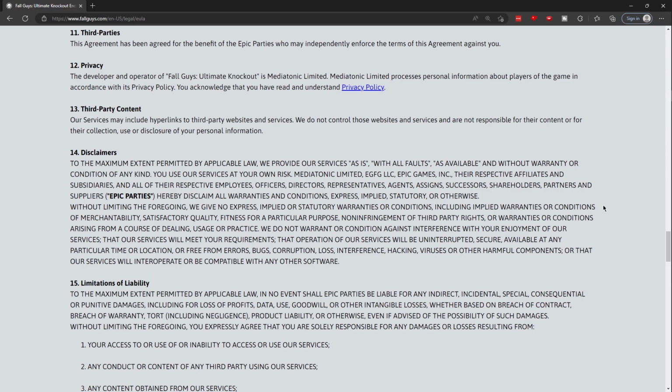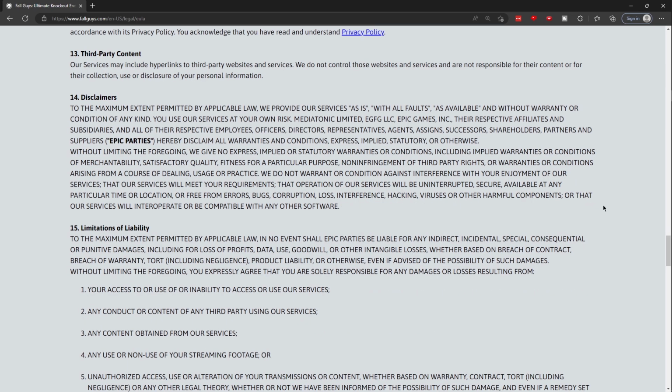12. Privacy. The developer and operator of Fall Guys Ultimate Knockout is Mediatonic Limited. Mediatonic Limited processes personal information about the players of the game in accordance with its privacy policy. You acknowledge that you have read and understand the privacy policy. 13. Third-party content. Our services may include hyperlinks to third-party websites and services. We do not control those websites and services and are not responsible for the content or for the collection, use, or disclosure of your personal information.